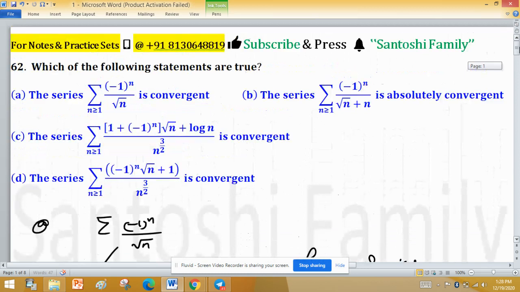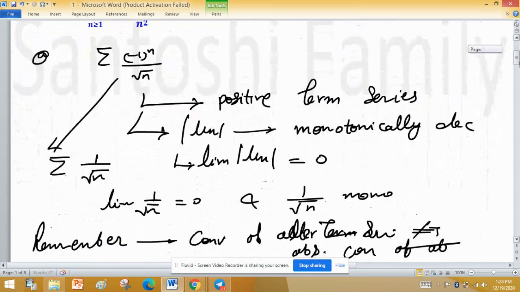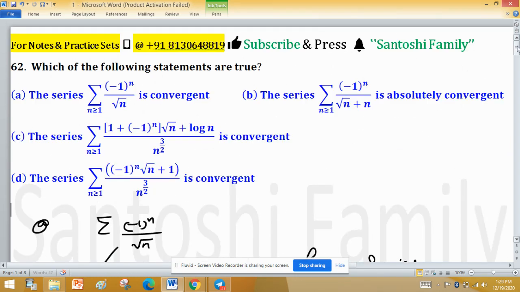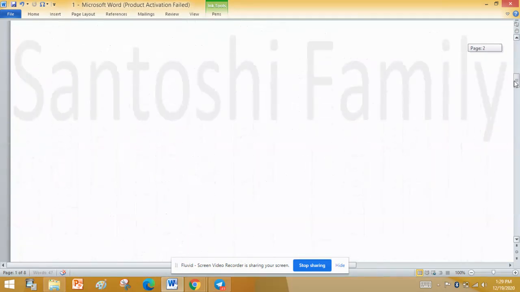Now come to the option B. The series minus 1 raised to the power n divided by root n plus n. Option B is summation minus 1 raised to the power n divided by root n plus n. And we have to test it for absolute convergence.